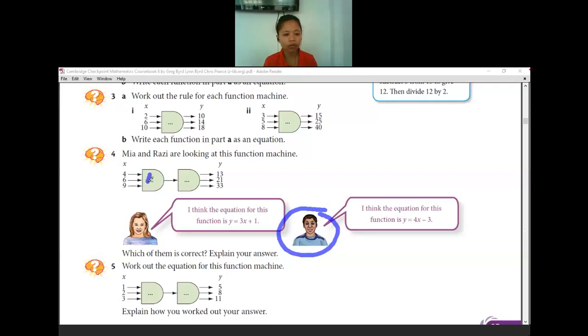Is it correct if I do times 4 and then minus 3? If 4 times 4, it will be equals to 16. 16 minus 3, it will be equals to 13. 6 times 4, 24. 24 minus 3 is equals to 21. Okay, good job. Is there anyone get confused? Then what is the explanation? Which one of them is correct? How do you show the explanation?